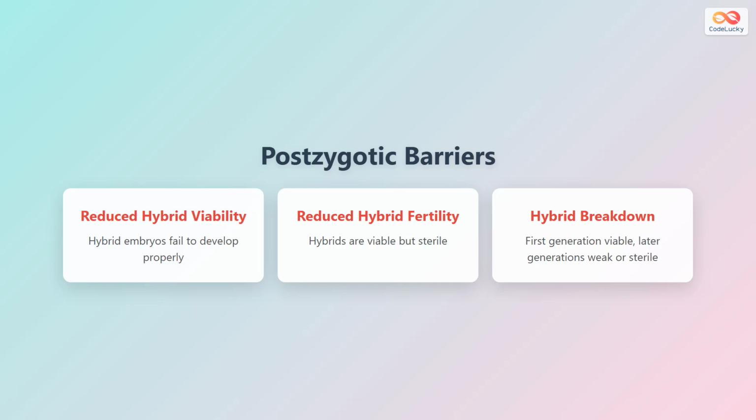Now let's examine postzygotic barriers. Reduced hybrid viability means that hybrid embryos fail to develop properly and often die before reaching maturity. Reduced hybrid fertility occurs when hybrids are viable and healthy, but are sterile and cannot produce their own offspring. A classic example is the mule, which is a hybrid of a horse and donkey. Hybrid breakdown happens when the first generation of hybrids is viable and fertile, but later generations become weak or sterile.